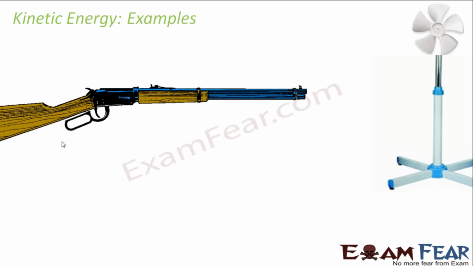Again, when we think of kinetic energy, you can think of the bullet which is fired from the gun. The bullet is moving very fast and therefore it has a lot of kinetic energy. Or you can think of the blades of your moving fan. The blades are also moving real fast, so they also have kinetic energy. Now, such objects which have their own kinetic energies, these kinetic energies can also be utilized for several useful purposes. So we will look into that in one of the later slides.